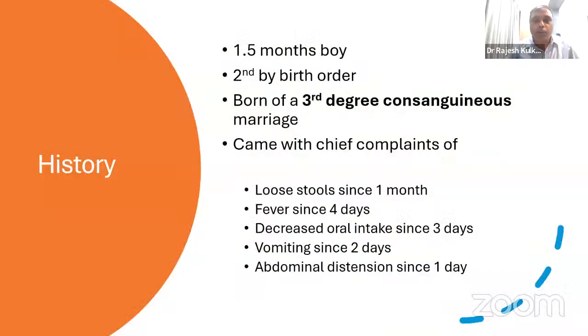So this is a 1.5 month old boy, second by order, born to a third degree consanguineous marriage. And he has come with chief complaints of loose stools since 1 month, fever for the last 4 days, decreased oral intake in the last 3 days, vomiting for 2 days, and abdominal distension for 1 day. So these are the chief complaints. Although the complaints date back to 1 month, the recent complaints led the child to the hospital. So I would like to ask the postgraduates here, Mrinali and Arthi, what are your thoughts about these chief complaints?